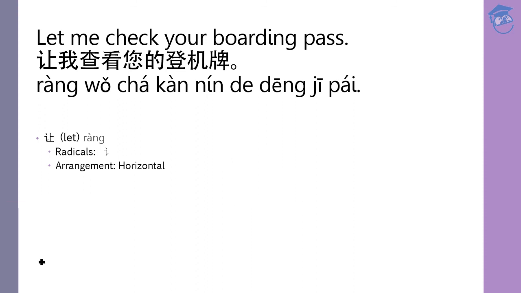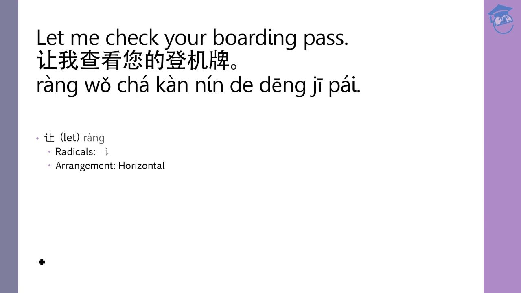So 让我查看 is just to say let me check. It is as straightforward as that. And then 您的登机牌, as you have learned, it means your boarding pass. So the whole sentence should be pretty easy for you. 让我查看您的登机牌 is just the same as the English translation. Let me check your boarding pass.